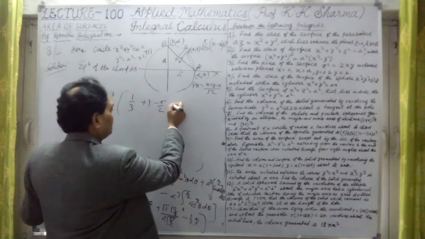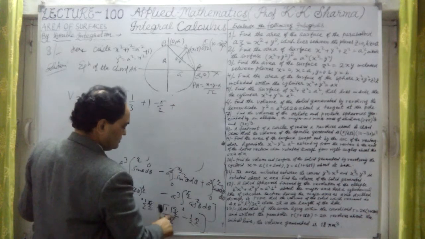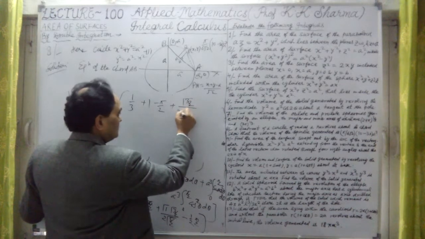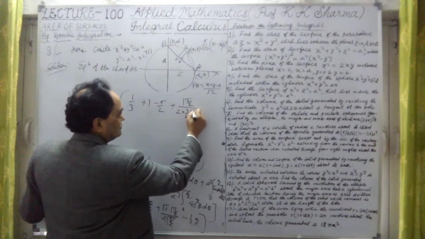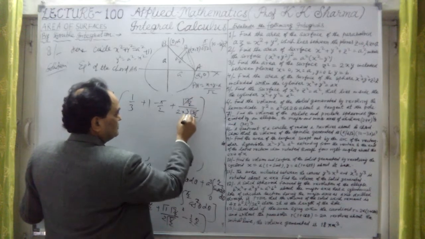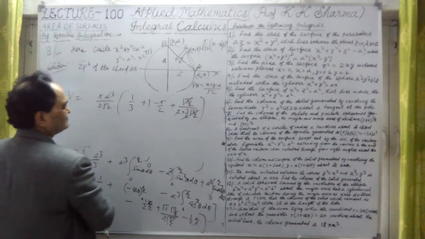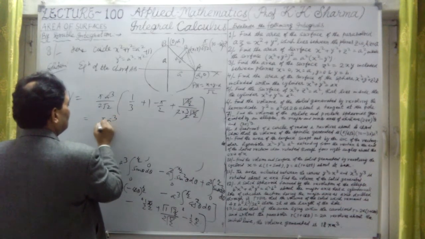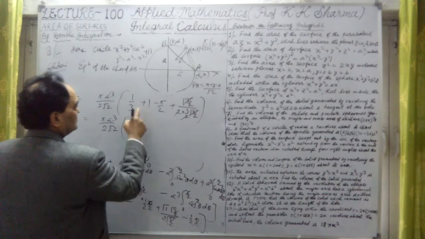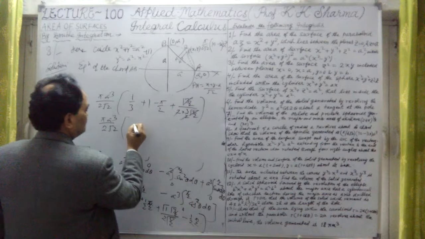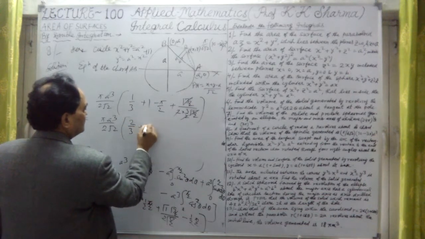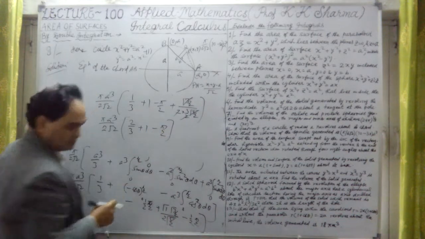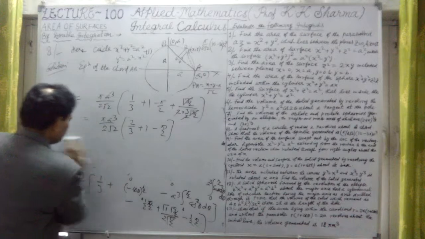Then it will give us plus sign. Gamma 1 is 1, gamma 3 by 2, let me write same, and in the denominator we are having 2 into 3 by 2 into gamma 3 by 2, gamma 3 by 2 cancel out, 2 cancel out, 1.3 is there. So that is there, pi a cube upon 2 root 2. This is 1.3, this is also 1.3 here. This is 2 by 3 plus 1, 3 plus 2, 5 by 2 minus 5 by 2 here. Alright, that will give us the final answer.